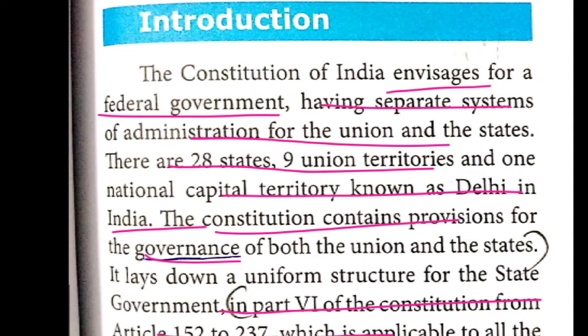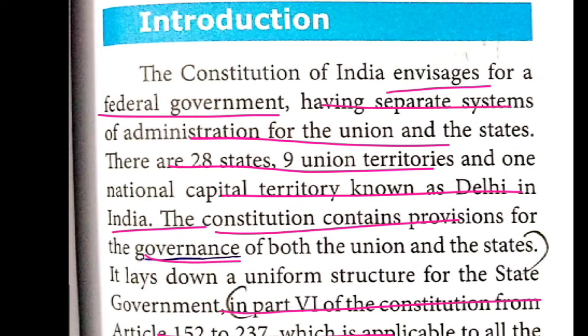The structure of the government, both central government and state government, consists of 3 branches. What are the branches? Executive, legislative, and judiciary. This is the structure of the state government. What is the structure of the state government? Three branches: the first is executive, the second is legislative, and the third is judiciary.